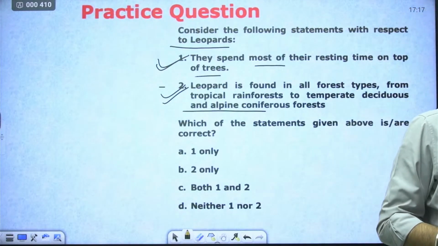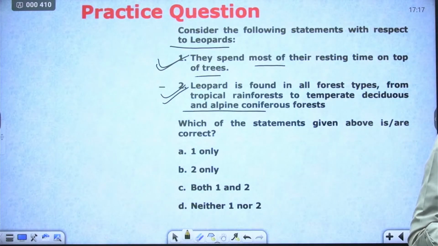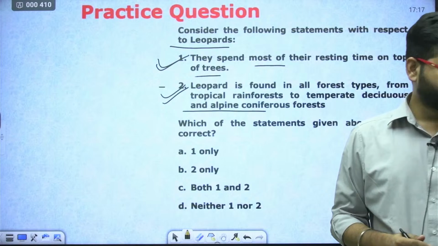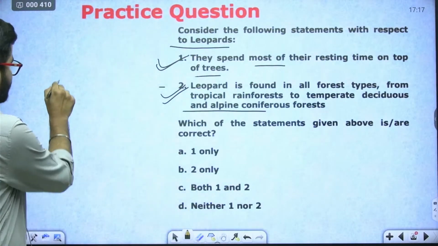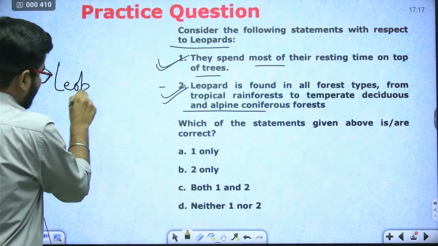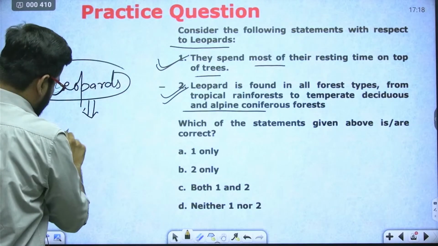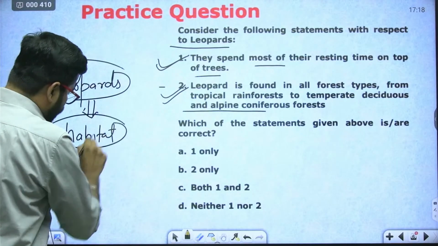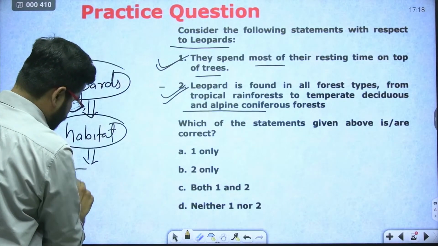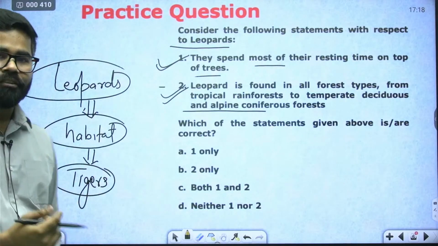Why are they present on the top of the trees? Any idea? See, there is one thing you will find: the leopards are also sharing their habitat with that of tigers.